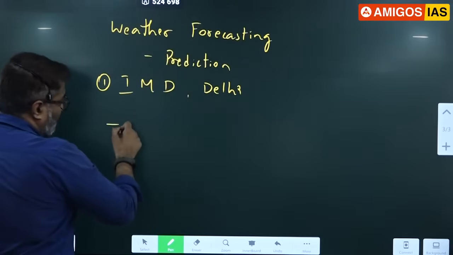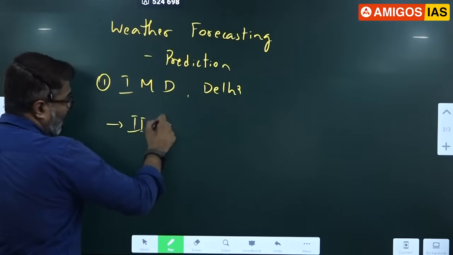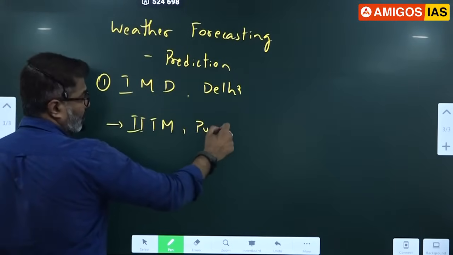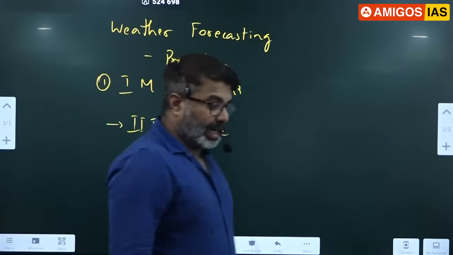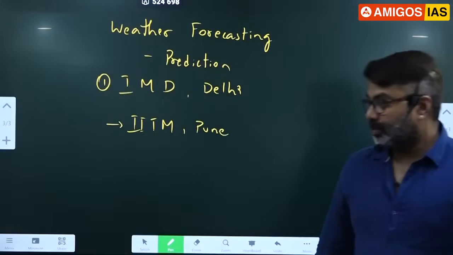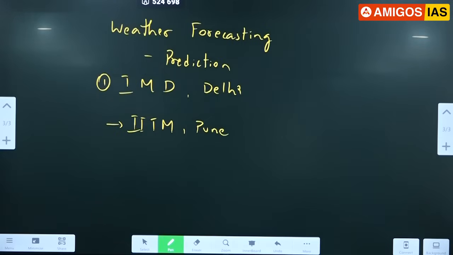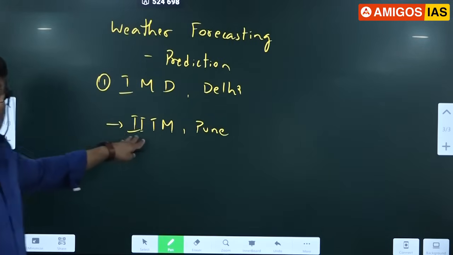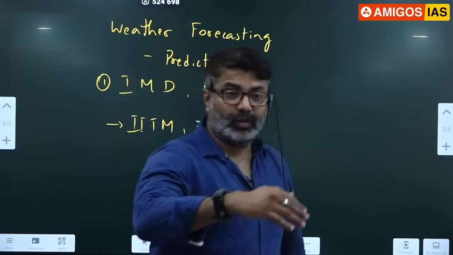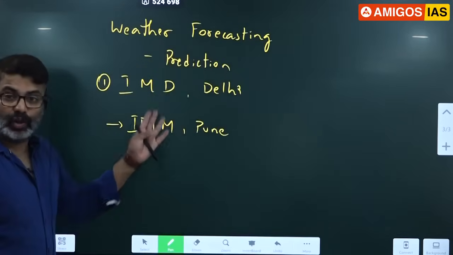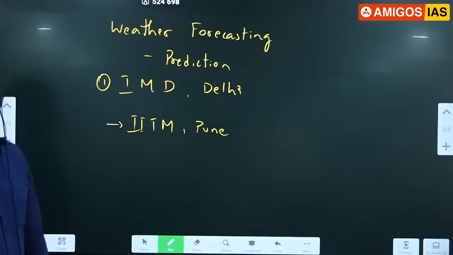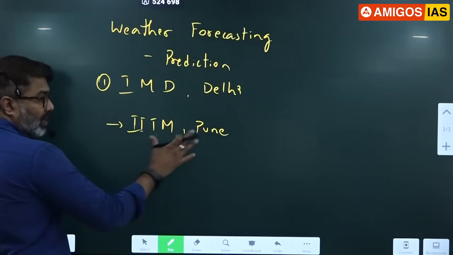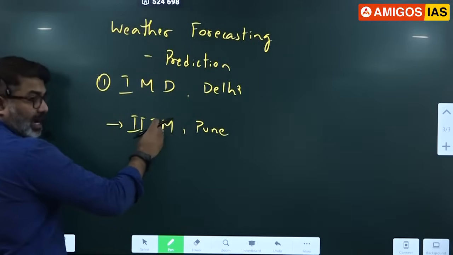Under them we have an agency called IITM, Indian Institute of Tropical Meteorology. This is in Pune. This is for R&D, research and development, human resource development. You can do masters here. If you have a geography degree, you can do masters in IITM, Indian Institute of Tropical Meteorology, Pune. For research and development and human resource development, IITM is the organization.